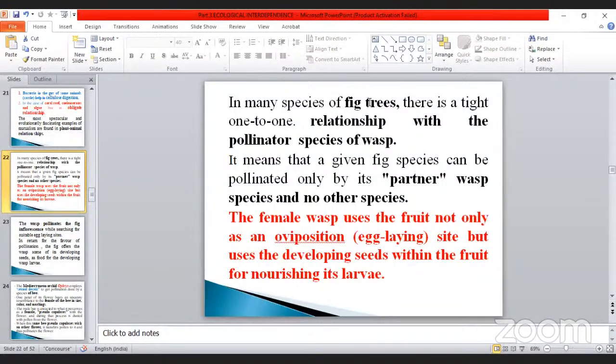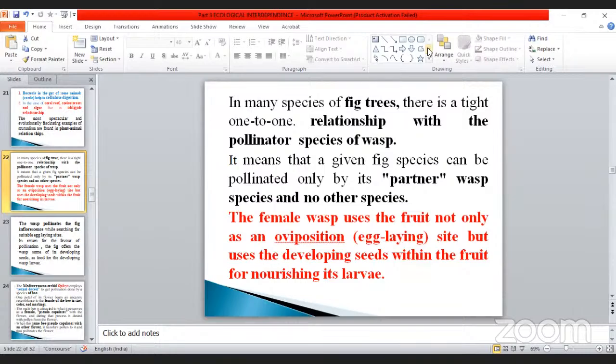During the bud condition, the wasp species lay their eggs inside it. After that, the wasp also grows. That means the larva also grows. They can move from one place to another within the fruits. At such time, the pollination takes place. See here, it means that the given fig species can be pollinated only by its partner wasp species and no other species. How will it be like that?